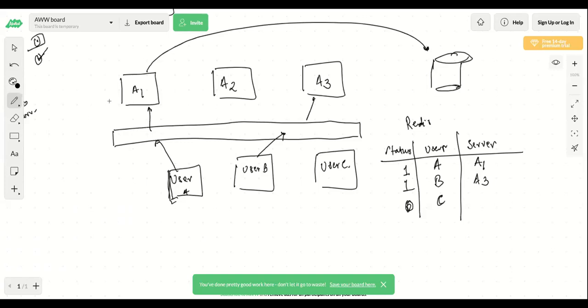Correct. Now what happens is that you are sending, let's say, a message to user B. So what this server will check is whether user B is online. How does it check that? It will check through Redis. It will check what the status of user B is. If the status is 1, it will check which server it is connected to. And it sees that it is connected on A3, because it's a WebSocket connection. A1 will send the message to A3, correct? And as I mentioned, because it's a WebSocket connection, A3 will deliver the message to the user.